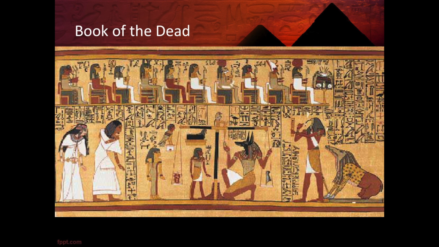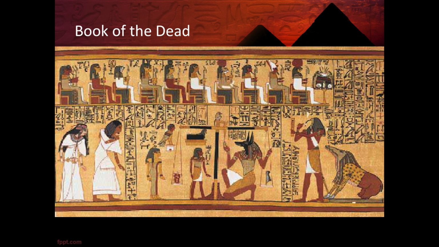The negative confessions are a list of 42 sins that someone could commit. And so they would say all of these things. They would confess and say things like, I have not stolen, or I have not stolen property of a god, and I have not said lies, and I have not caused anyone to weep. And there were 42 of these different sins that they could commit.